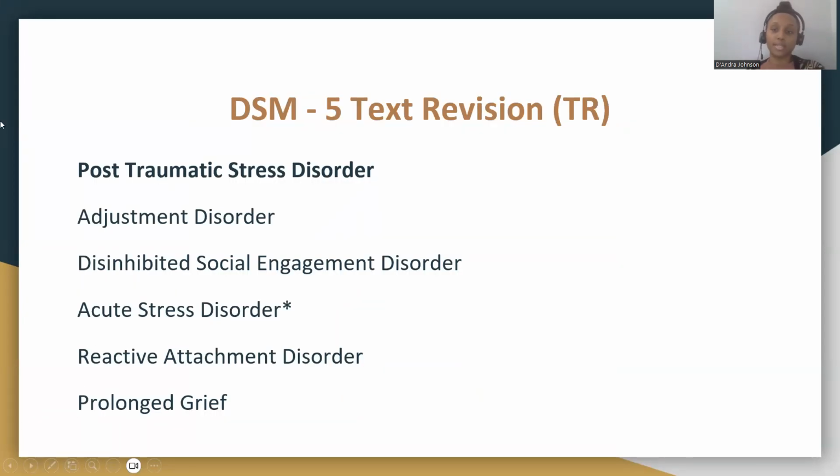So, with the Diagnostic and Statistical Manual, or the DSM-5, there's also the text revision or TR, which recently was released not too long ago. It has several different disorders listed, and that includes post-traumatic stress disorder, adjustment disorder, disinhibited social engagement disorder, acute stress disorder, reactive attachment disorder, and prolonged grief. Prolonged grief was added to this text revision edition that was released more recently.